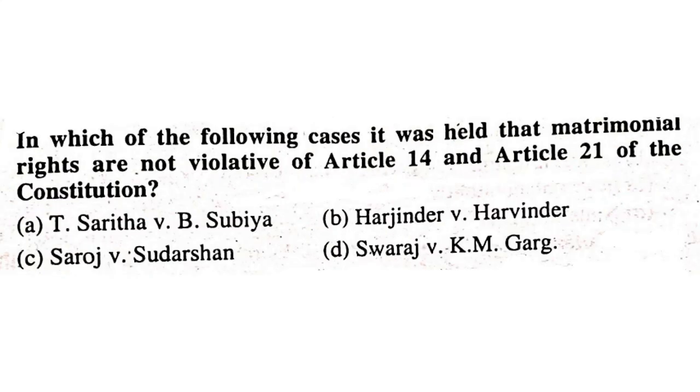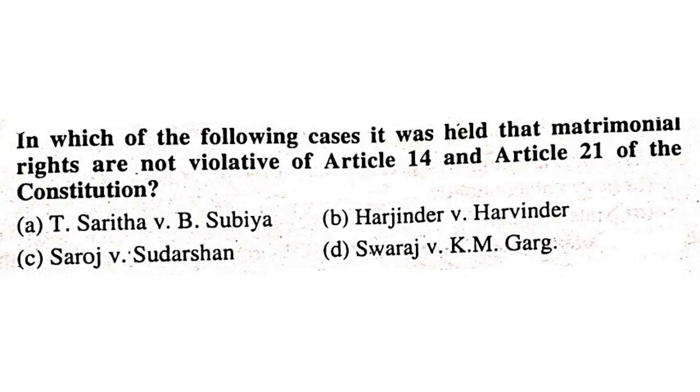In which of the following cases was it held that matrimonial rights are not violative of Article 14 and Article 21 of the Constitution? T. Sarita versus T. Subbiah, Harvinder versus Harmander, Saroj versus Sudarshan, or Swaraj versus K.M. Garg? It is Saroj versus Sudarshan.